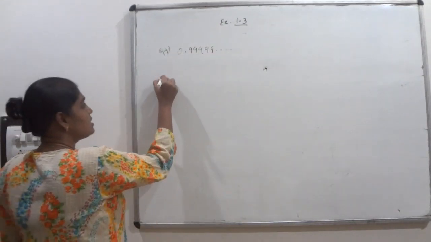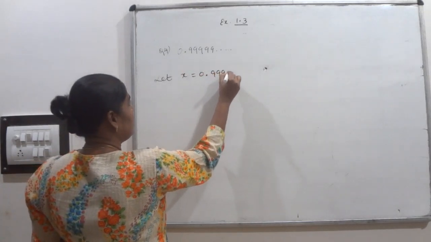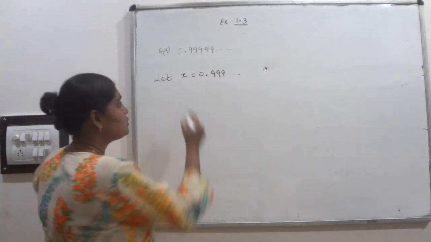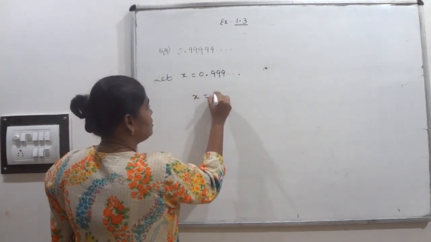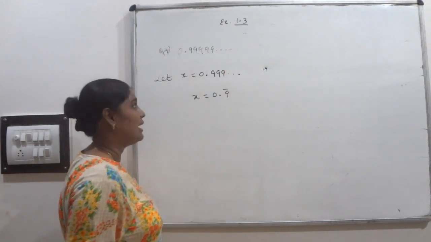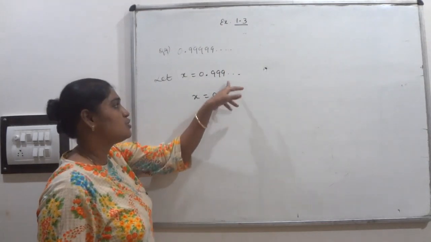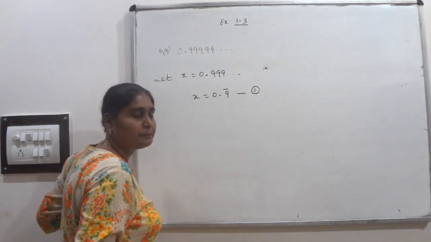So let x is equal to 0.999 and so on. This one I can write as x is equal to 0.9 bar, because 9 is repeated. That's why I have written 0.9 bar. This is equation number 1 I marked.